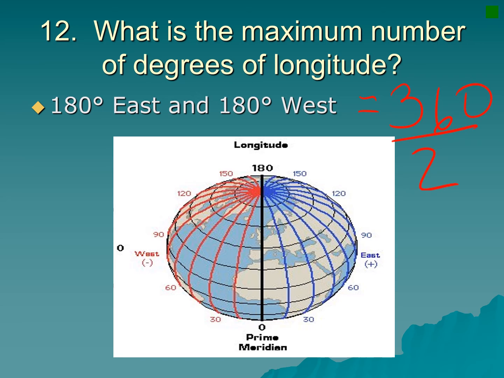This is because the total number of degrees all the way around Earth would be 360. So if you divide that in two, we get 180, and so you have half of the Earth on the eastern half, and the other side is the western half. So you're measuring from the prime meridian to the 180-degree line east, or 180 degrees west, and you get to that same line of 180.